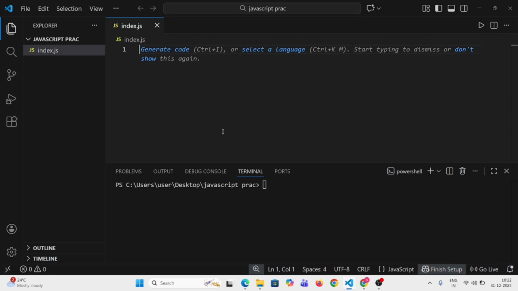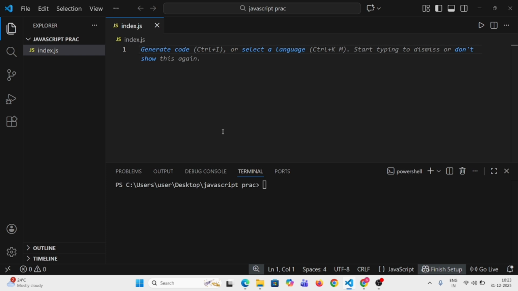Let us know about scoping and hoisting. First, scope is a region of code where a certain variable can be accessed. We have different types of scopes: block scope, local scope, and global scope. After these, I'll explain about hoisting.